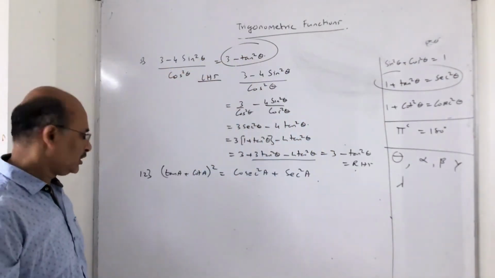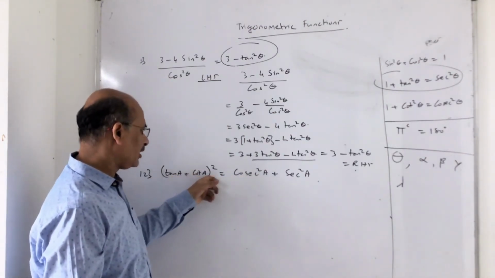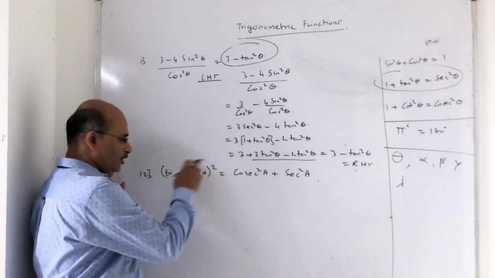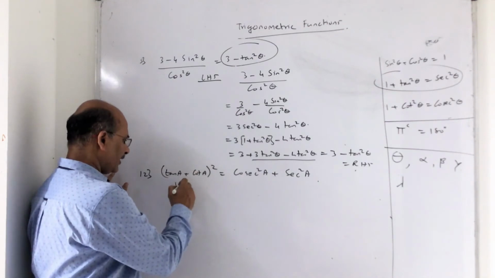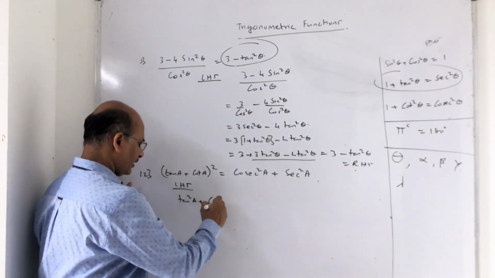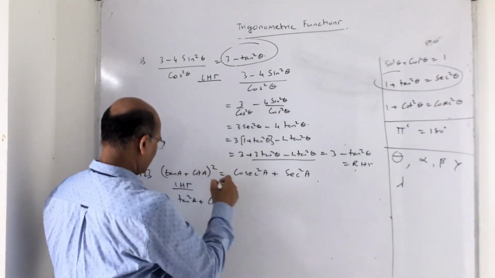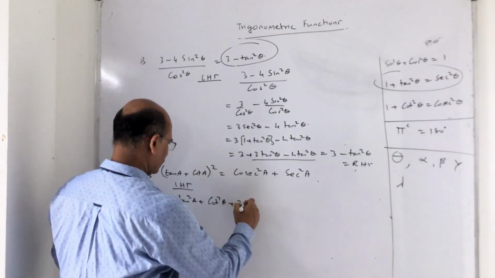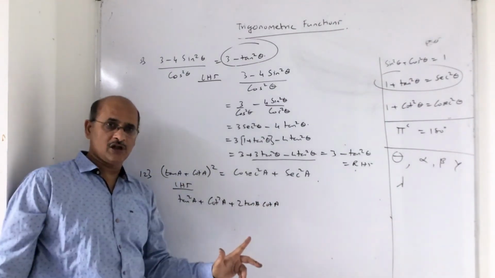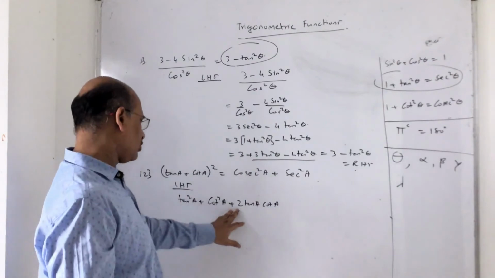Come to the 12th question. I do understand there is a problem in this question because of tan a and cot a, cosec a and sec a square. The left hand side is raised to square. So what I can do is use a plus b whole square. When I talk about LHS, a square plus b square plus, what will happen here? Tell me, 2 tan a cot a. Now tan a and cot a are reciprocal of each other, so tan a cot a is 1. Agree? So tan square a plus cot square a plus 2.